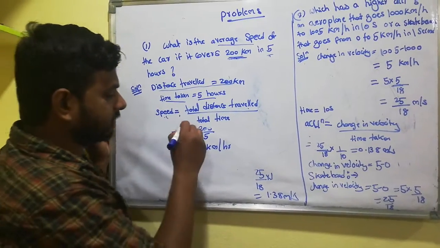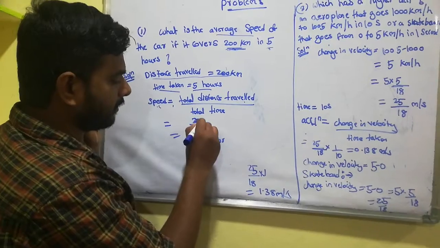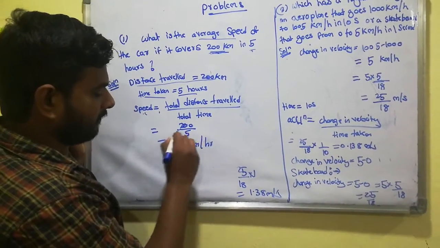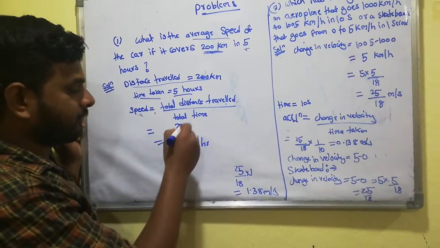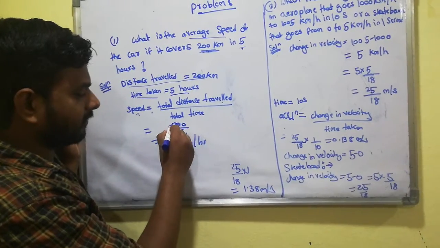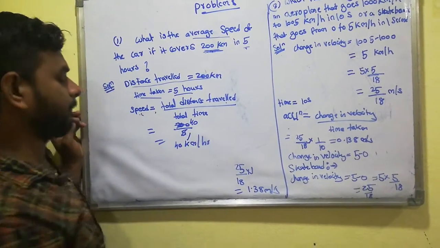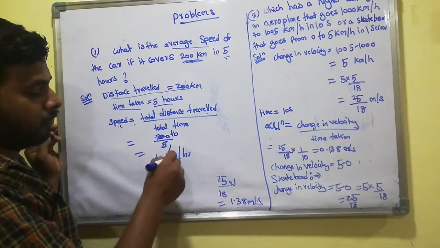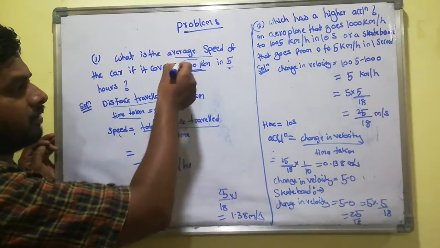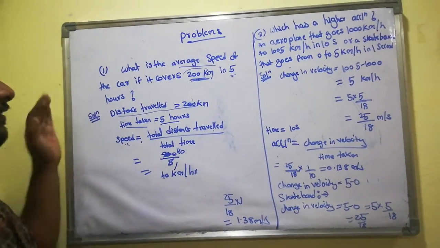Okay, so how much here? Total distance is how much? 200 divided by 5. So 5 fives are 25, 40 kilometers per hour. You reach the 200 kilometers. Okay, this is the first problem.